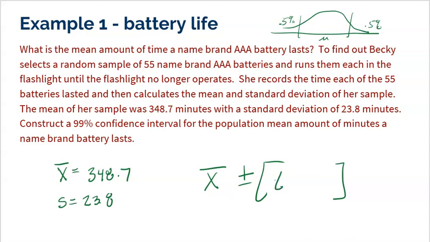All right, so we're going to need a t-star, and we're going to need our standard error, which is s divided by the square root of n. To be honest, guys, we already have everything we need. We know the sample mean, we know the sample standard deviation, we know the sample size. The only thing we're going to have to quickly find is the t-star, which we'll do in a moment. But we do have to run through the 4 official steps.